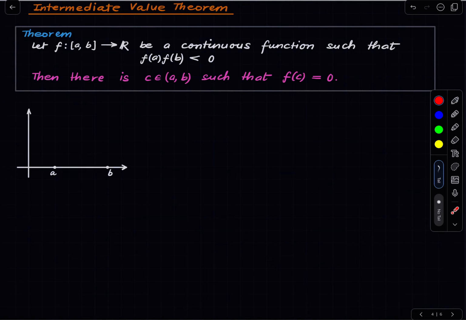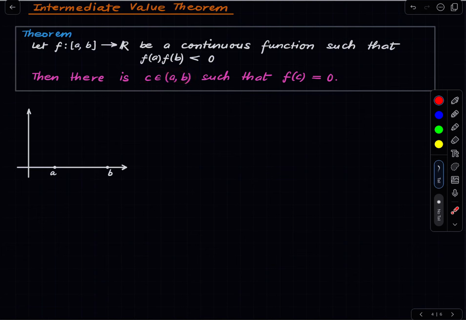Alright, so what we are given is a continuous function on a closed interval such that f takes opposite signs on A and B. This is just a fancy way of saying that whatever is the sign of fa, meaning if fa is negative, then fb is positive, and if fa is positive, then fb is negative. That's what this is saying. Then there is some element c strictly between a and b, such that f of c is 0.